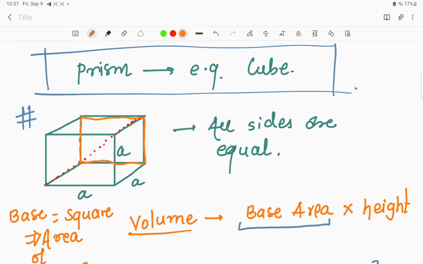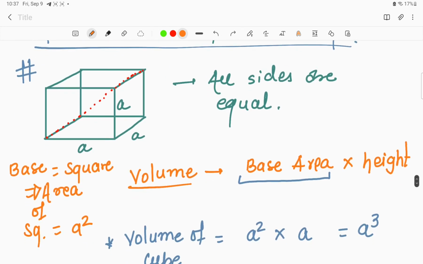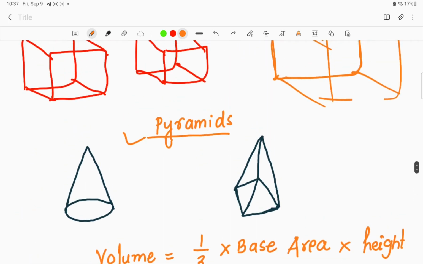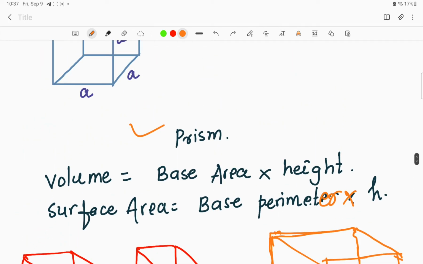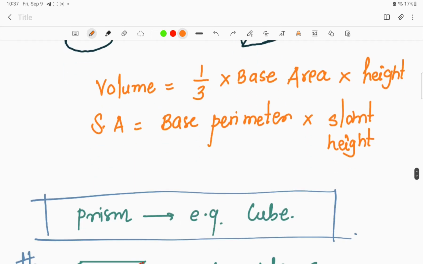What we can see is that in a cube all the sides are equal. Now, moving to the volume formula for the cube. As we know, cube is a prism. We have seen in case of a prism, volume is the base area into simply the height.